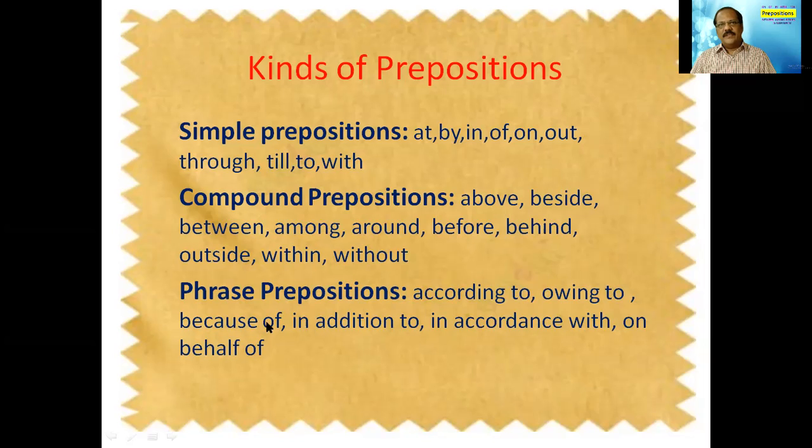As I told you, a phrase is nothing but a group of words which gives the meaning of one particular part of speech. For example, owing to, according to. In sentences we say, according to the constitution and bylaws. That way we start constructing sentences. Owing to illness, he did not attend the college. Because of, in addition to. In addition to means plus. In accordance with, as if you are following the rules and regulations: in accordance with the instructions, or in accordance with the law. On behalf of, so you are representing somebody else. So that way phrasal prepositions are there.